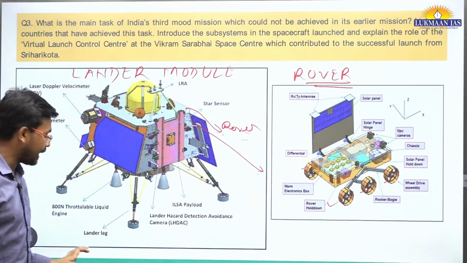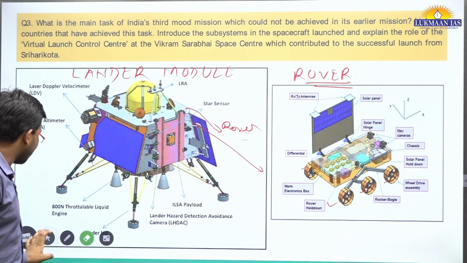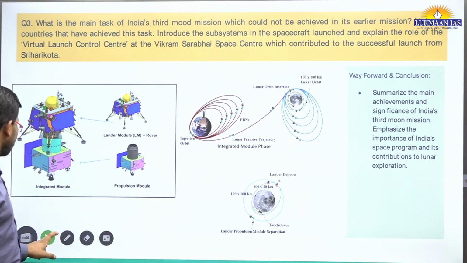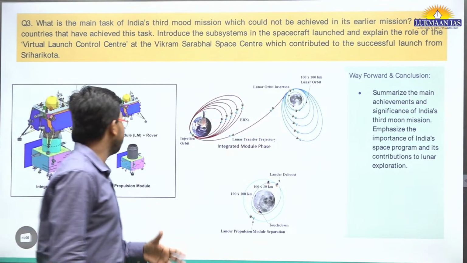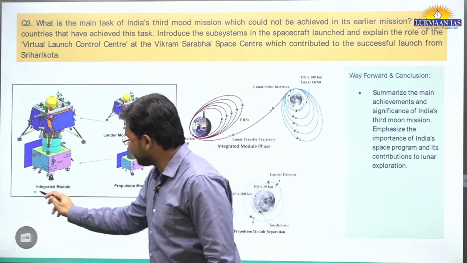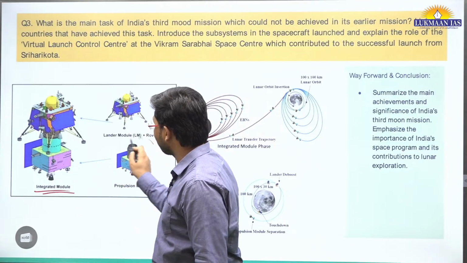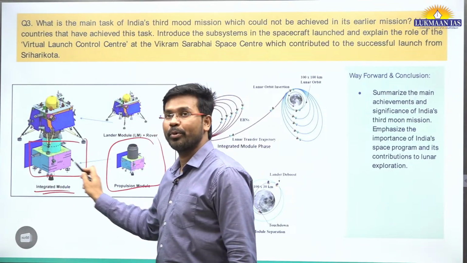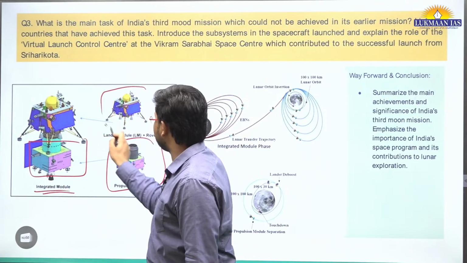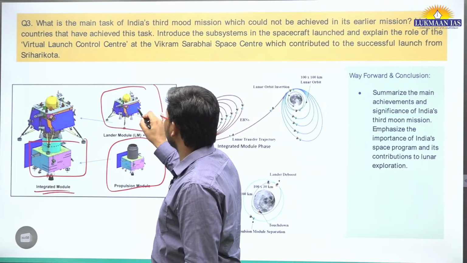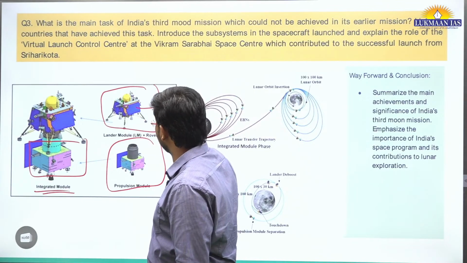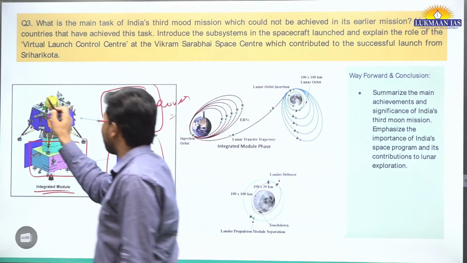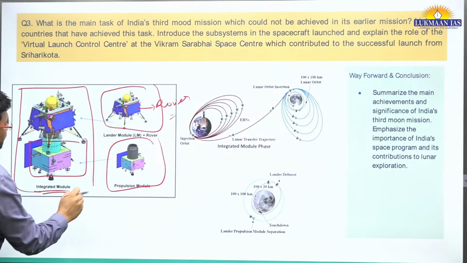Having understood about lander and rover module, now let us see one more thing, which is an integrated module. In the integrated module, we have a propulsion module. This one, the lower portion, is the propulsion module. Then this is the lander module, and inside the lander module we had the rover module also. So this is the image of the integrated module, which we sent through the Chandrayaan-3 mission.